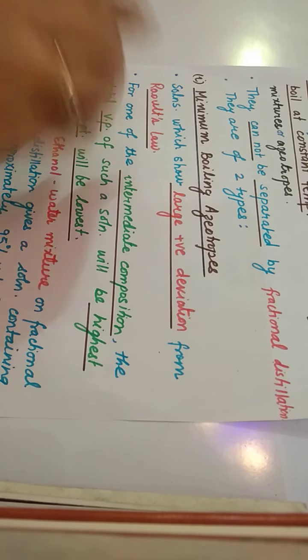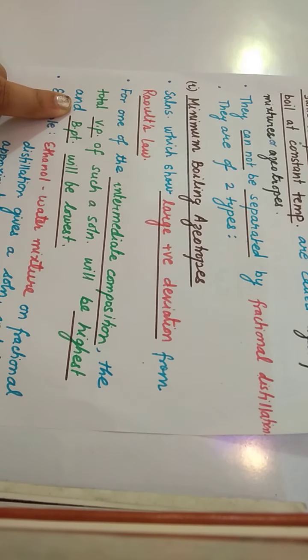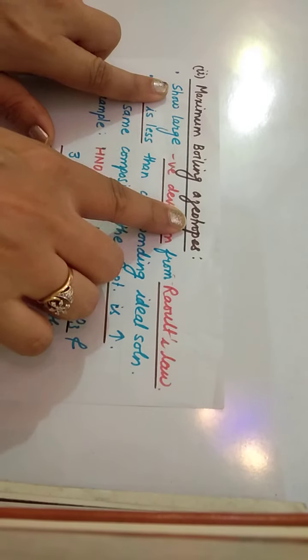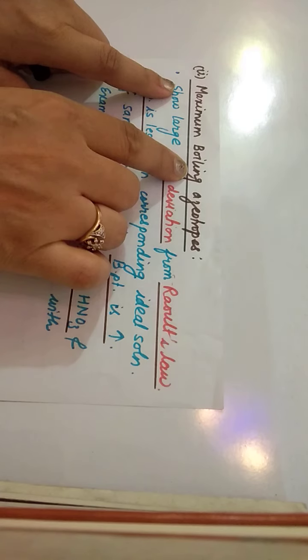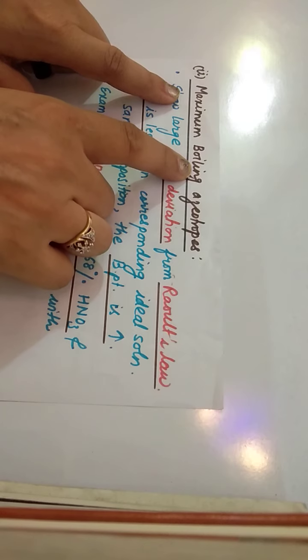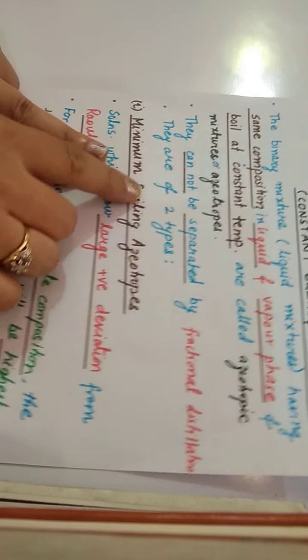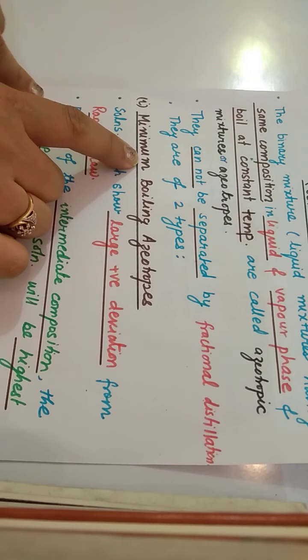It is very clear that these binary solutions will have a minimum boiling point, meaning they boil very quickly. Maximum boiling azeotropes have a large boiling point, a very high value. The temperature you need to boil that mixture is very high, while here the temperature needed to boil the mixture is very low. Therefore it is minimum boiling point.